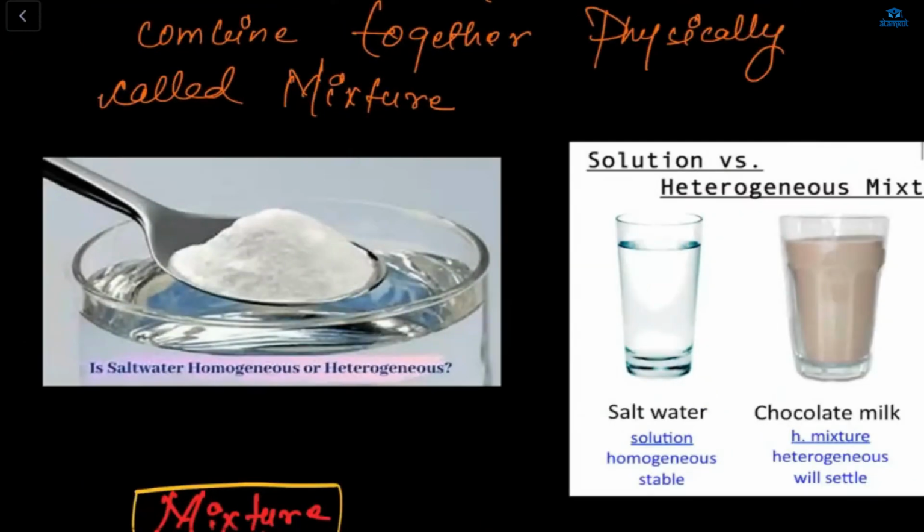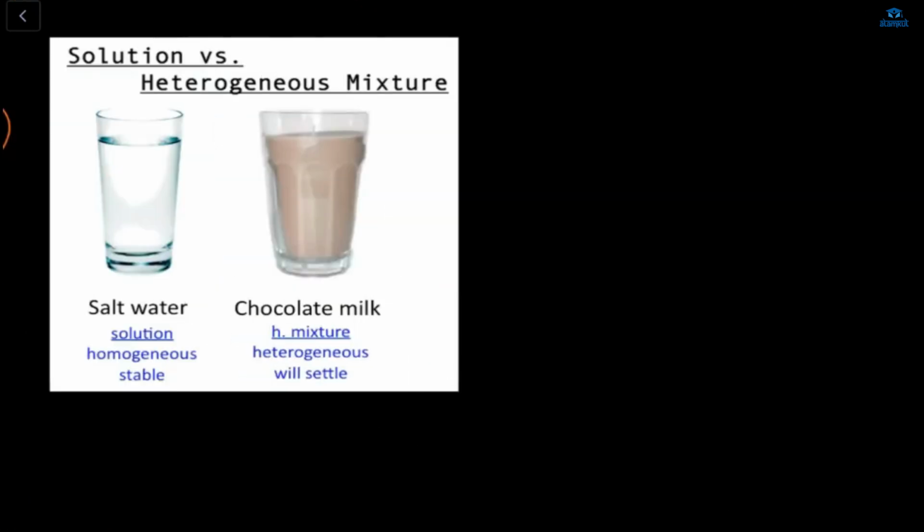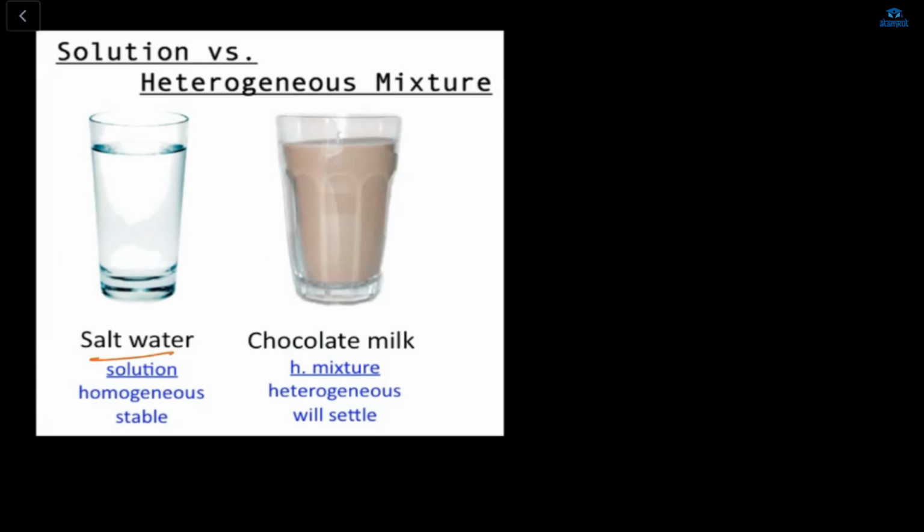So here is salt water homo or hetero? So now you all tell me what's this salt water, homo or hetero? Obviously ये क्या है, homogeneous है, क्योंकि homo means same, और अगर हम लोग सॉल्ट को वाटर के साथ मिक्स करेंगे तो सॉल्ट इजीली डिसॉल्व हो जाएगा, सो दिस इज योर होमोजेनस मिक्सचर. Now this salt water, it's a homogeneous, and your